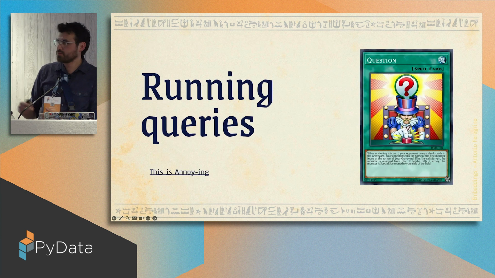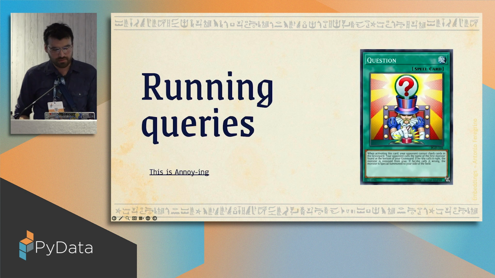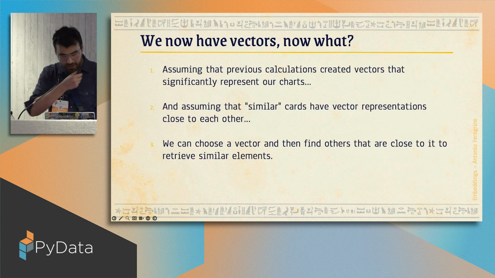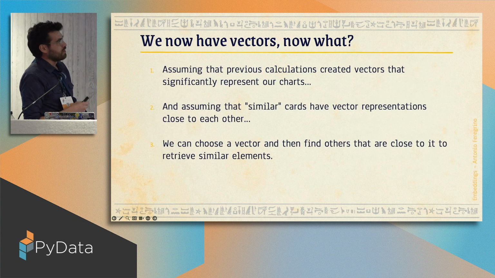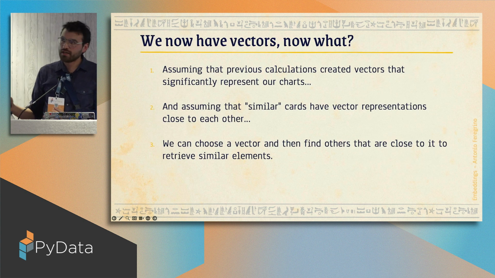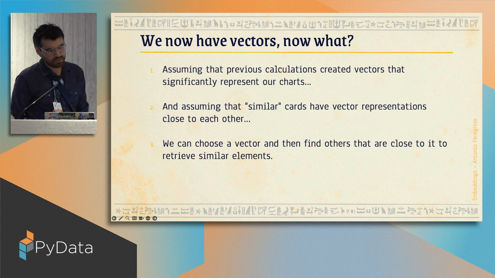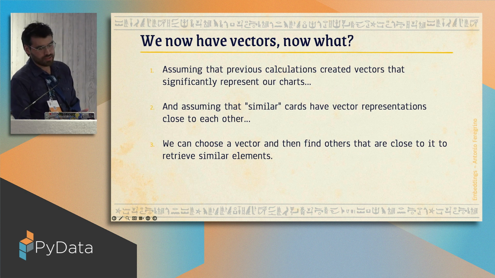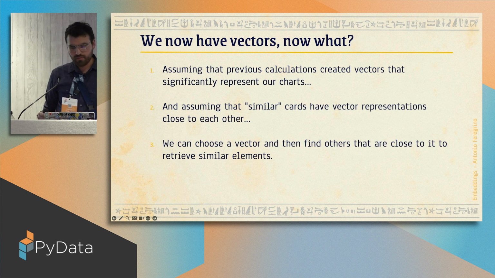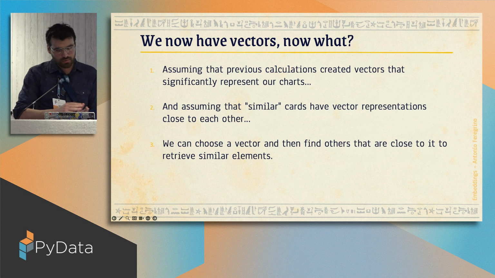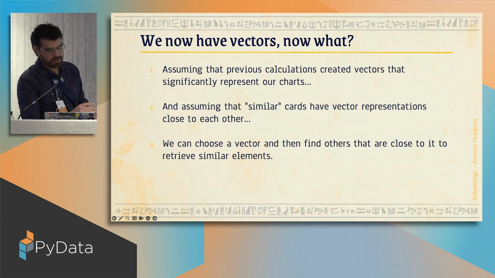So now we can do cool things like running queries on our cards. So yeah, we have vectors. Now what? For this part of the talk, we have to make a few assumptions. We have to assume that the previous calculations, all this singular value decomposition, created vectors that actually represent our cards. We have to assume that similar cards are close to one another in this vector space.